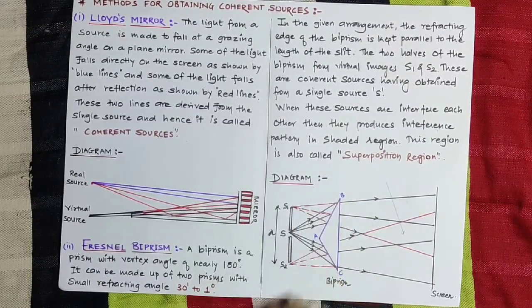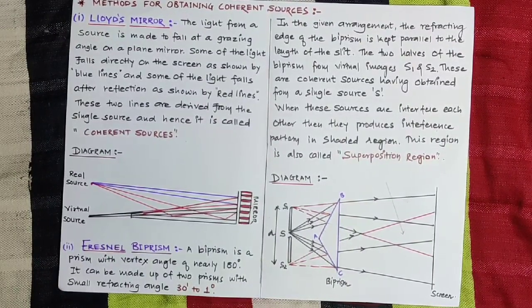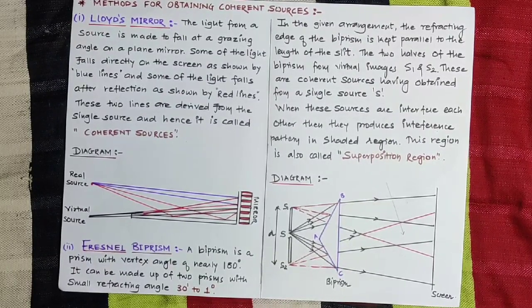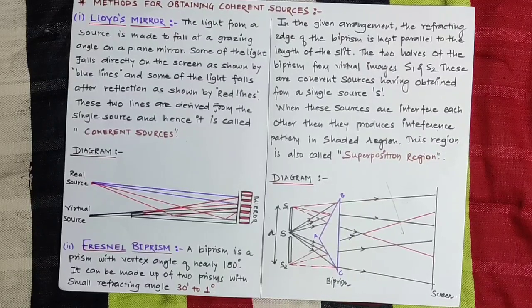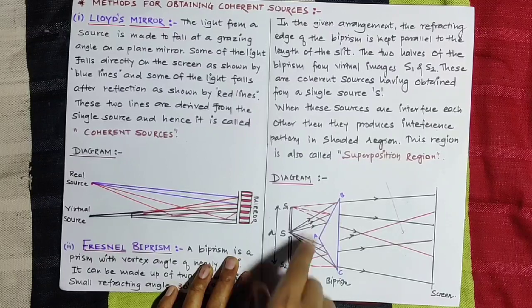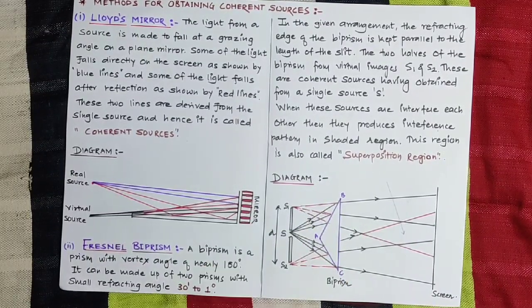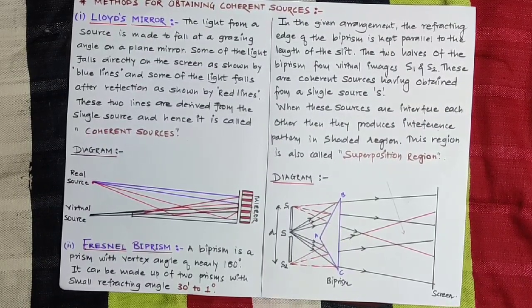So in BC the bases of the two prisms are joined together, and the vertex angle of this biprism is nearly 180 degrees. If this is the base BC, a half circle represents a 180 degree angle. What does the term vertex angle represent?